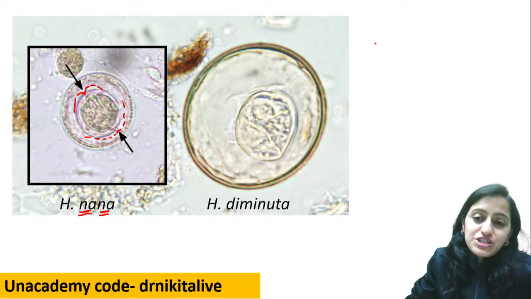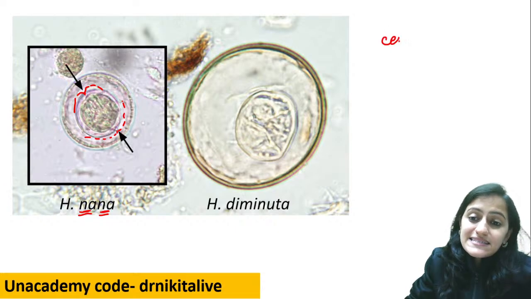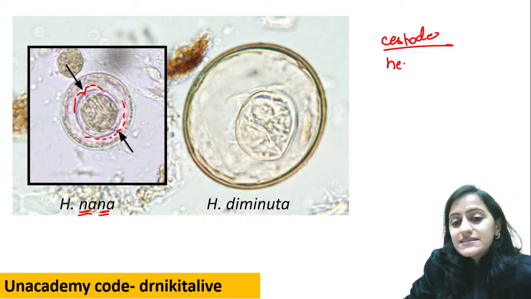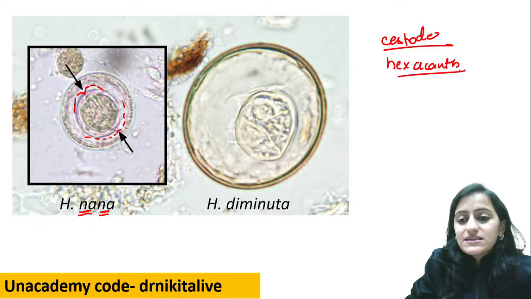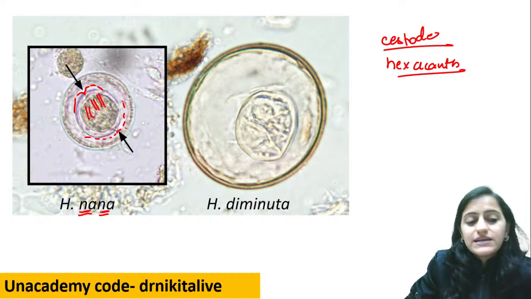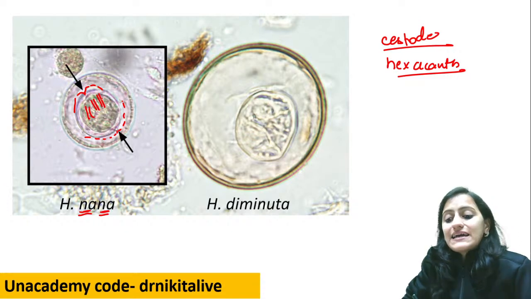ये है H nana. जो H nana है, it's a cystoid egg. And remember the characteristic of cystoid egg, it is hexacanth. Okay, you will see this 3 pairs of hooklets. Okay, you will see the 3 pairs of hooklets. That is 6. That makes it hexacanth.